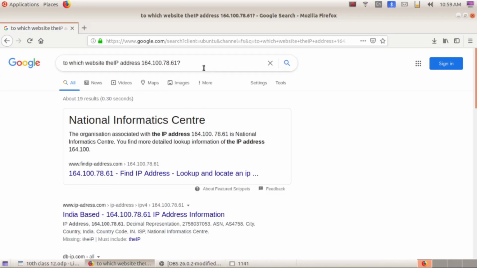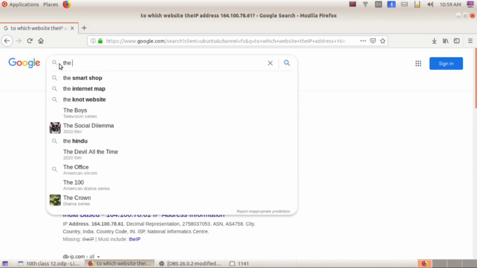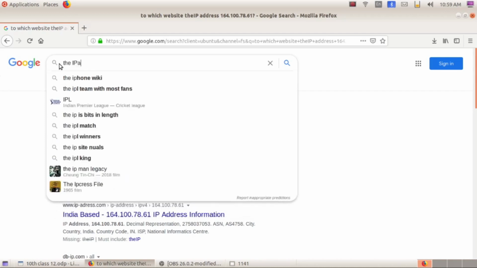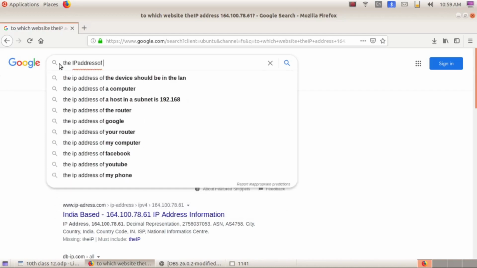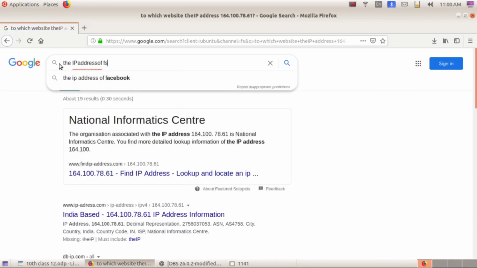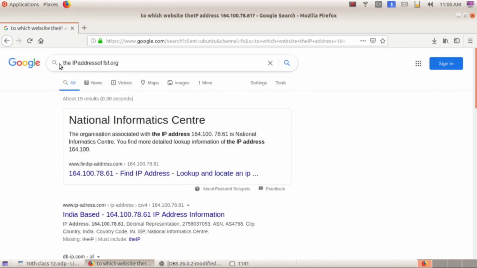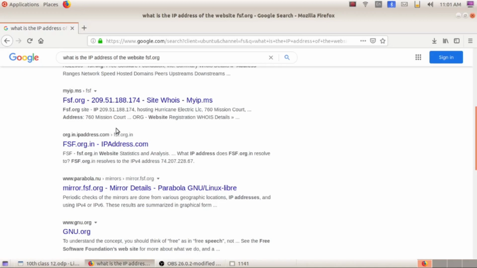And then the second activity is to find out the IP address from the host name. Two different host names are given. We have to find out the IP addresses. The first one is fsf.org. The IP address of the corresponding host name fsf.org is 209.51.188.174. So note it down in your textbook.